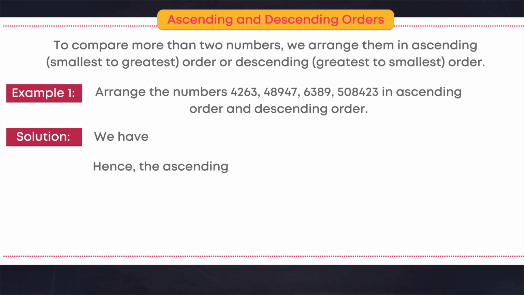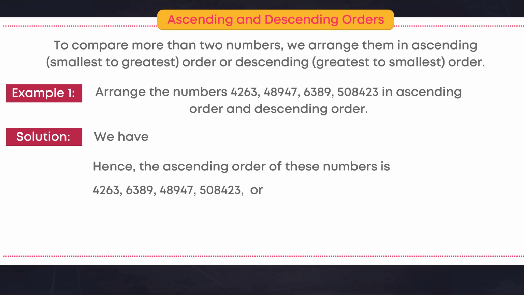Hence, the ascending order of these numbers is 4,263, 6,389, 48,947, 5,08,423, or 4,263 is less than 6,389, is less than 48,947, is less than 5,08,423.